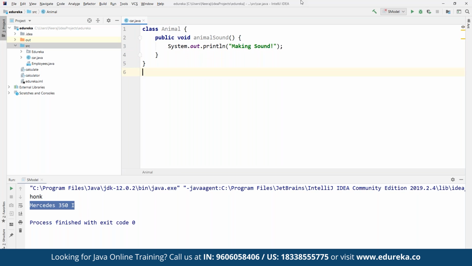Now let's create another class. Suppose we define a class Dog, which extends Animal as a part of inheritance.